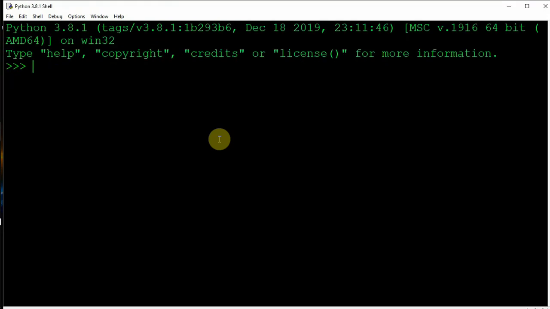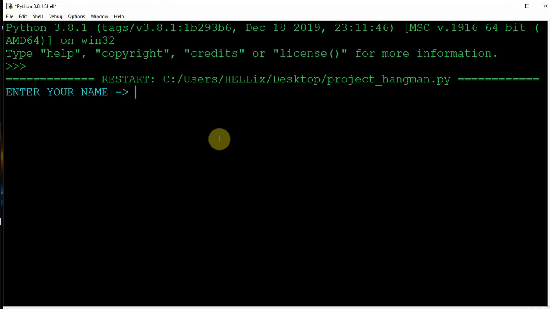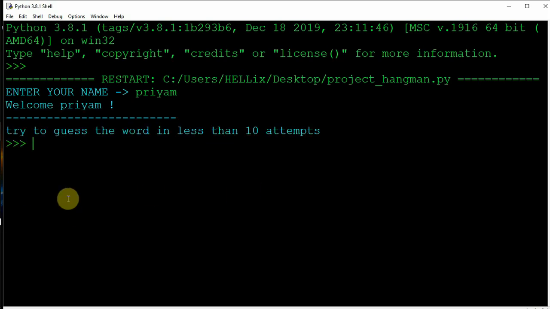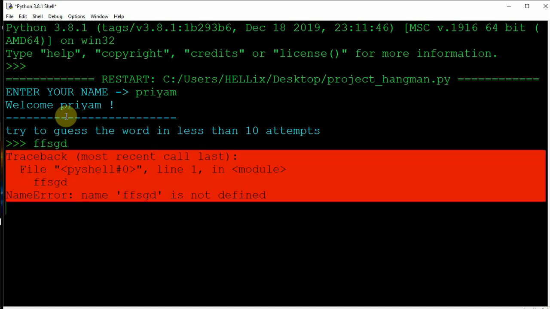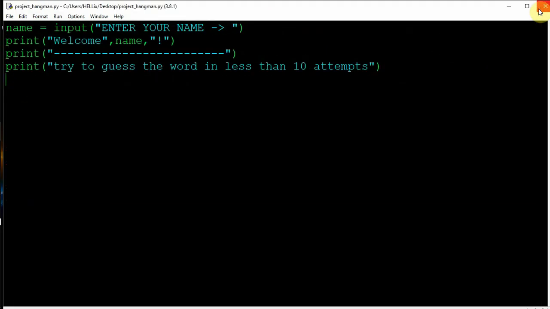I press F5. On pressing F5, I get enter your name. So I enter my name, and you can see it's saying welcome Priyam, try to guess the word in less than 10 attempts. But what happened now? You can see there is nothing. It's empty. We don't have any option right now. If I enter anything, I will get an error, because the program has terminated. So we need to create the program.